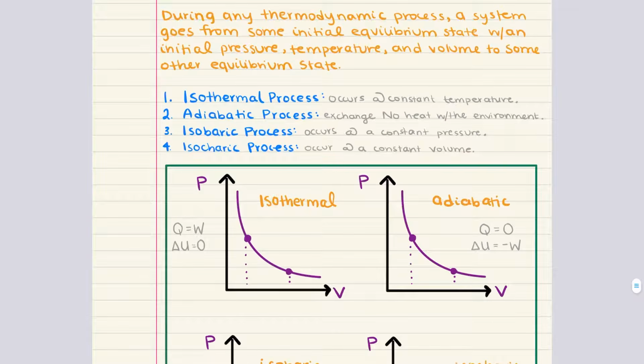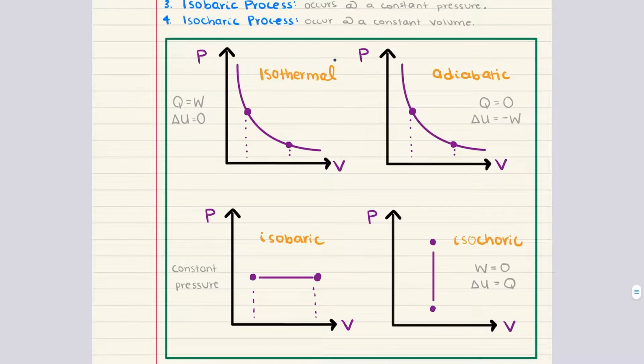Having established the foundational concept of energy and the first law of thermodynamics, we can now explore specific thermodynamic processes that help us understand how energy and matter interact under different conditions. In thermodynamics, we often analyze how a system changes when subjected to different constraints. 4 fundamental processes, isothermal, adiabatic, isobaric, and isochoric, provide insights into these changes. So let's go over each of these 4 processes, starting off with isothermal.